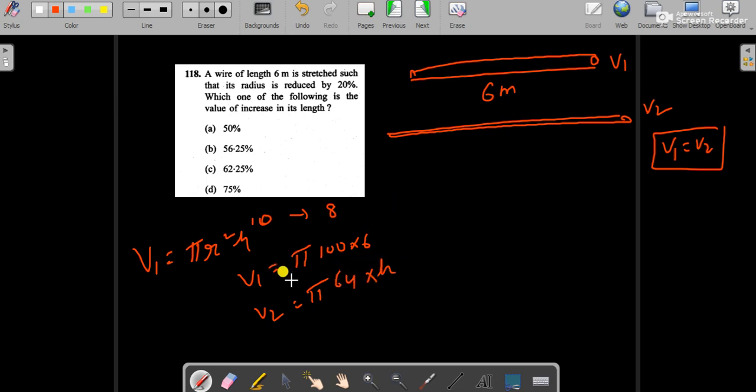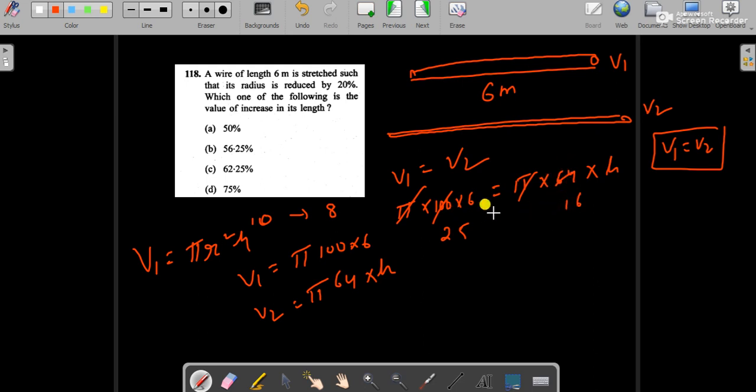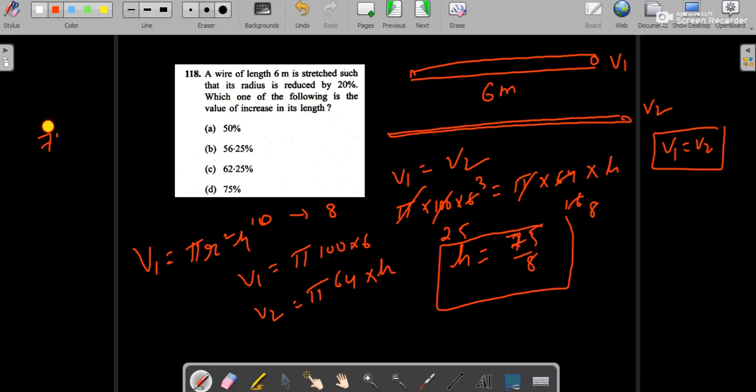h. V1 is equal to V2, so pi into 100 into 6 is equal to pi into 64 into h. So let's cancel this. We can also cancel 4 and 16, then 2 and 8. So h, the new length, becomes 75 by 8. But the question is not asking about the length, it is asking how much increase in length. Initially it was 6 and now it is 75 by 8.